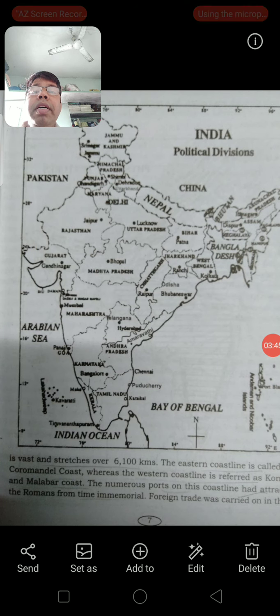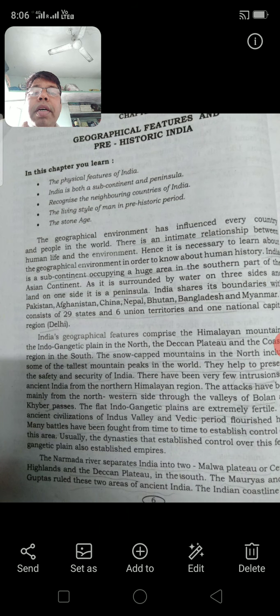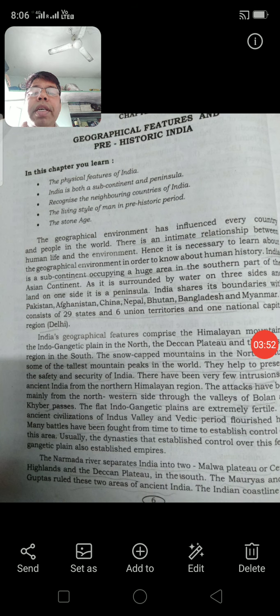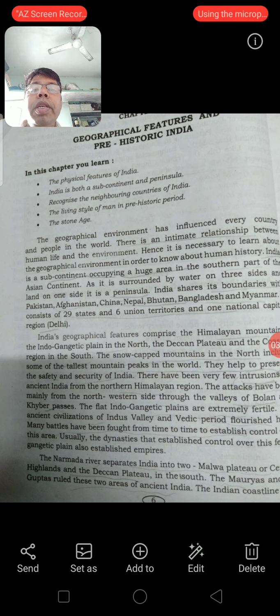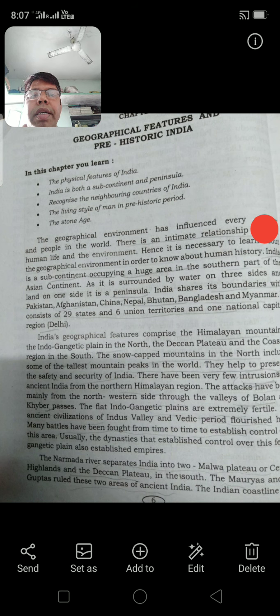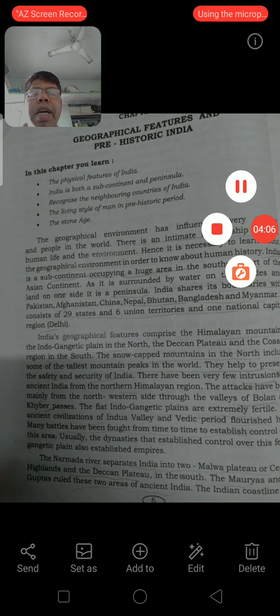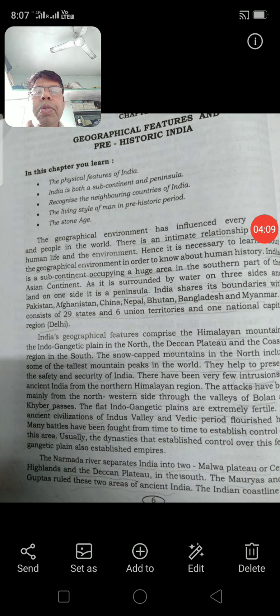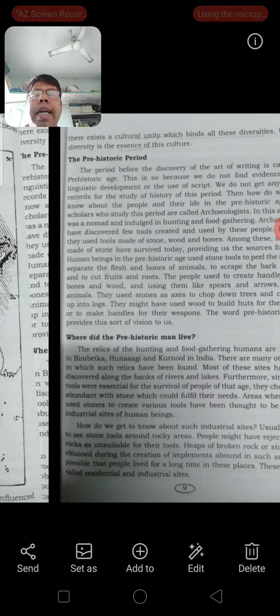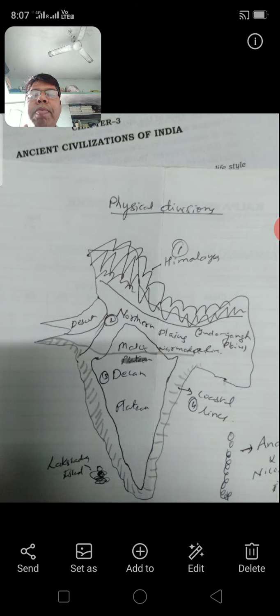So now let us try to understand India geographically. We can divide India into four categories. We can make four geographical divisions. Geographically we can divide India into the Himalayan mountains, the Indo-Gangetic plain in the north, the Deccan Plateau, and coastal regions in the south. So see here, let me show in the rough map drawn by me.